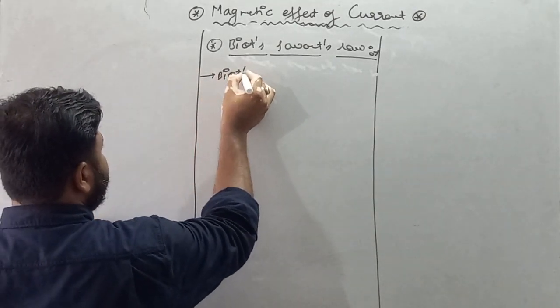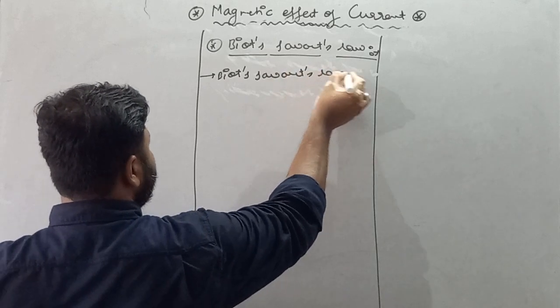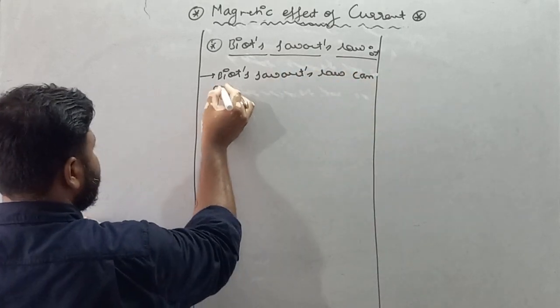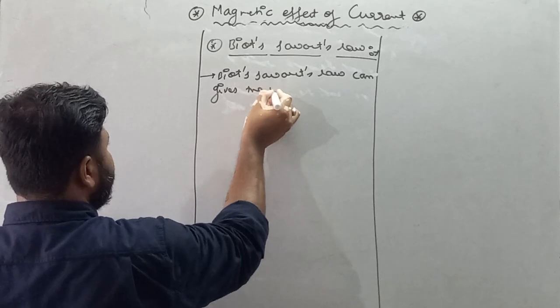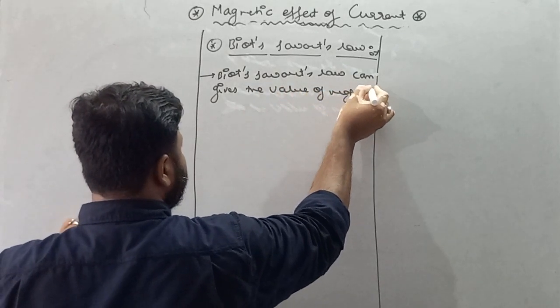Biot-Savart's law can give the value of magnetic field.